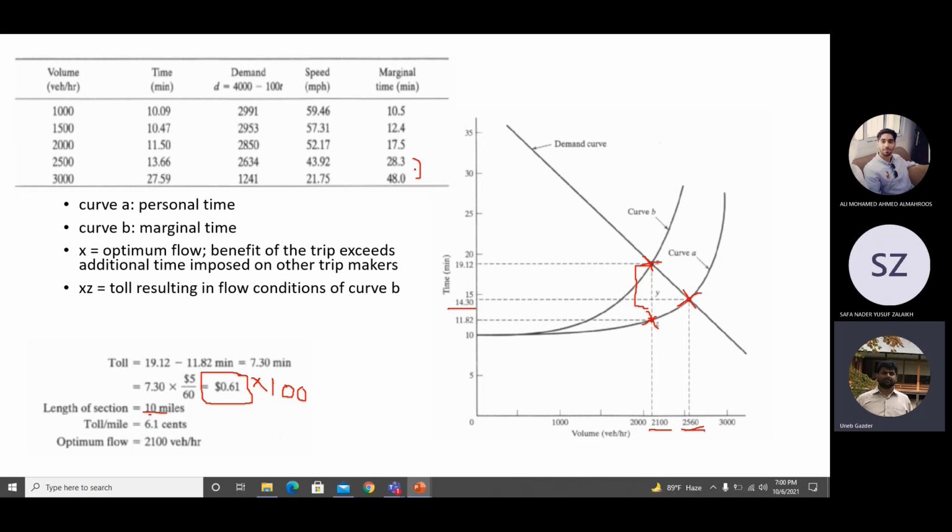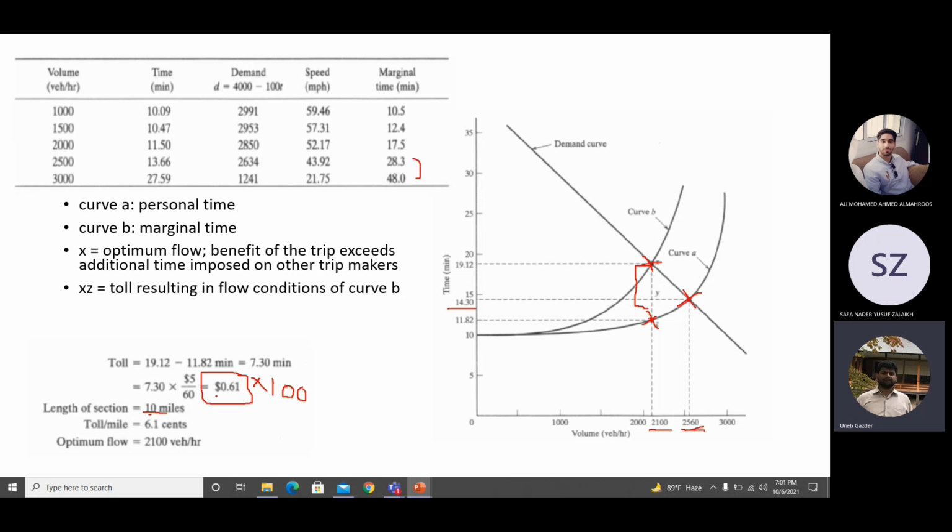But if I keep the demand up till this point, which is 2100 vehicles, how much delay am I causing to everybody? Only 7.3 minutes. And even then, the users are paying.